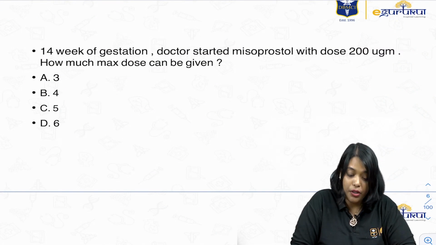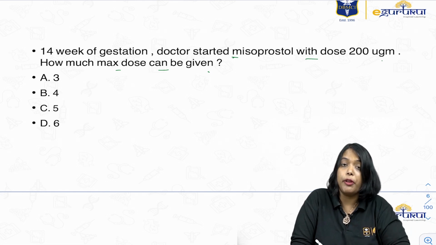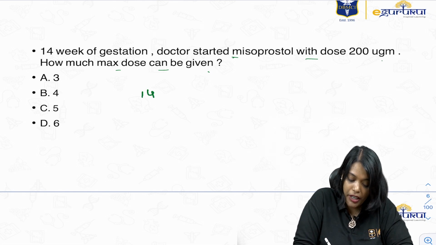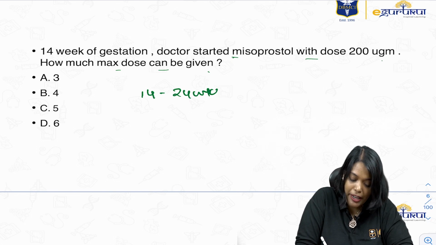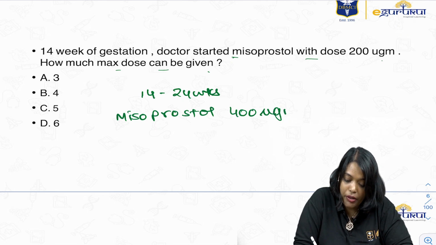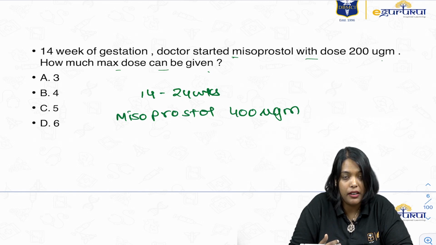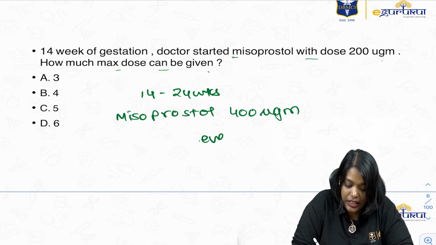So that 14 weeks of gestation, doctor started misoprostol dose 200 micrograms. How much maximum dose can be given? So actually the misoprostol beyond 14 weeks, so 14 to 24 weeks, you can give misoprostol 400 micrograms. It's not 200 micrograms, but it's actually 400 micrograms. And you can give either per rectal or sublingual or buccal or per vaginal. You should give every 3 hours.